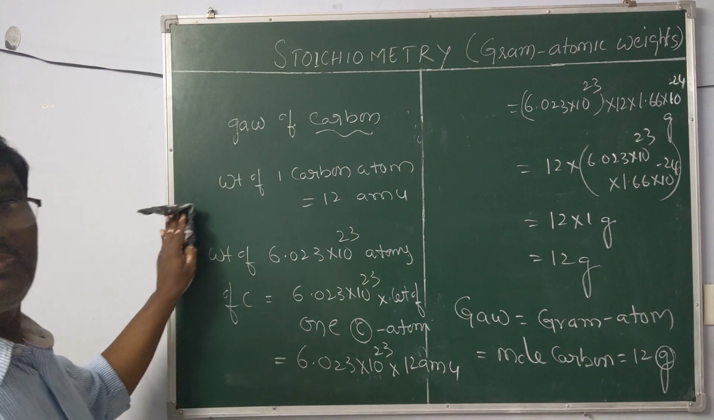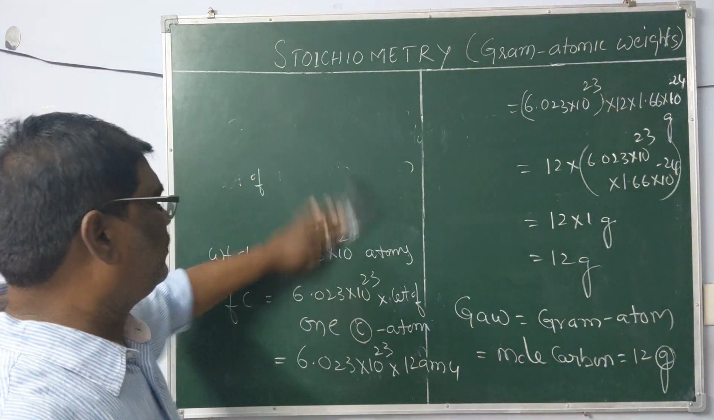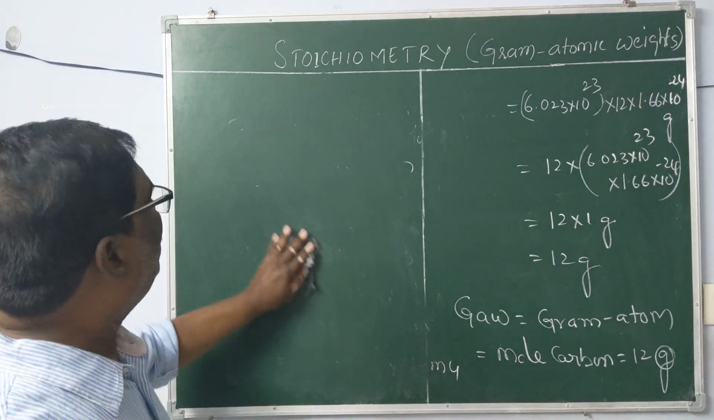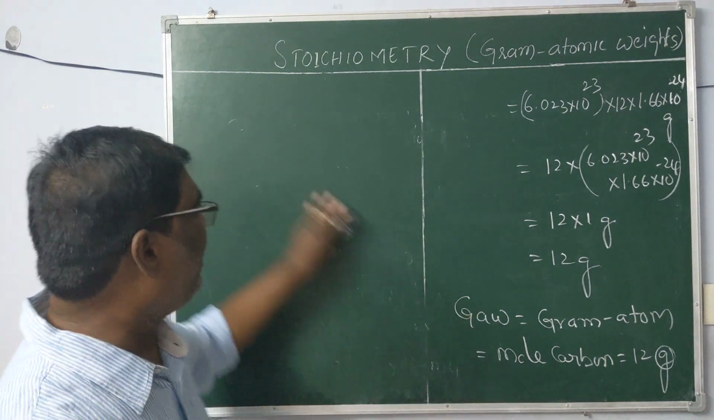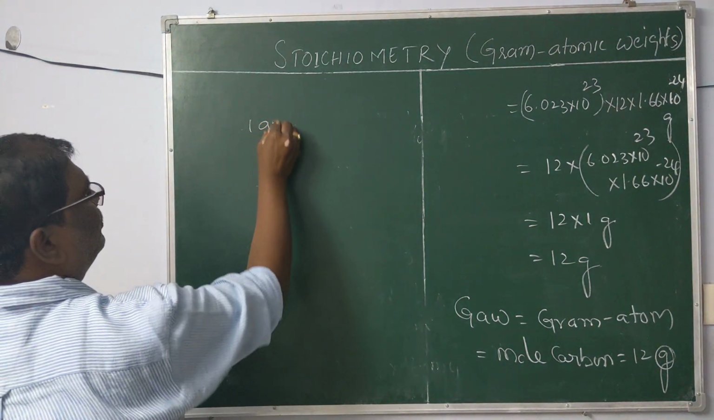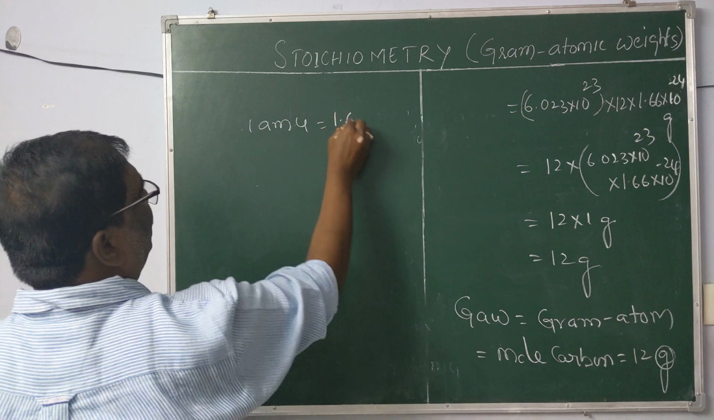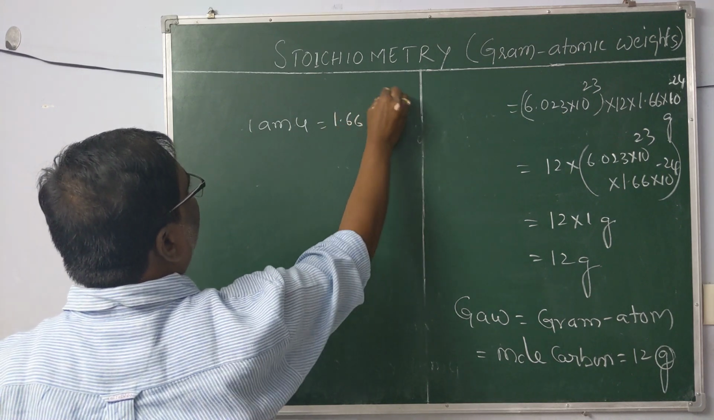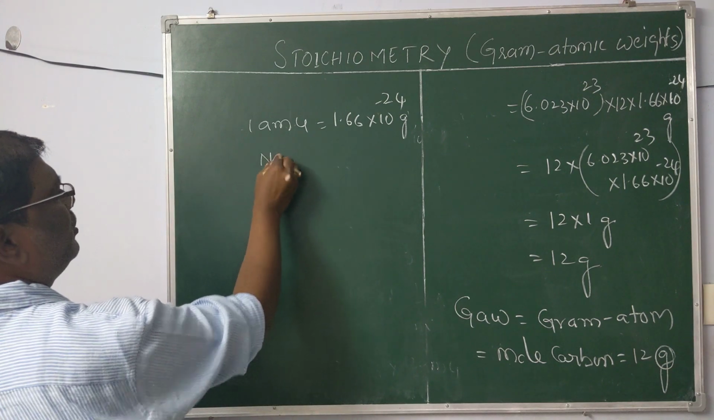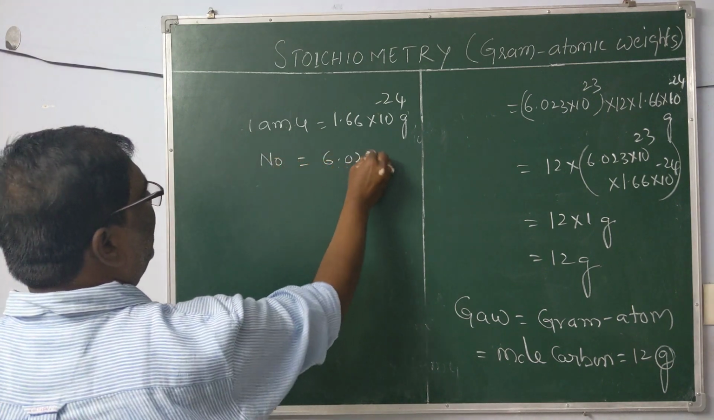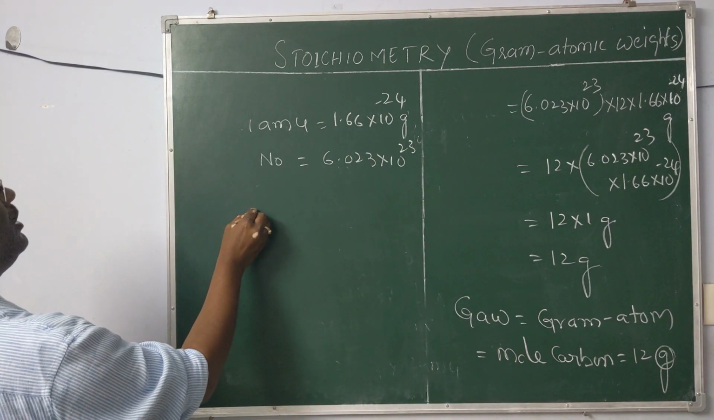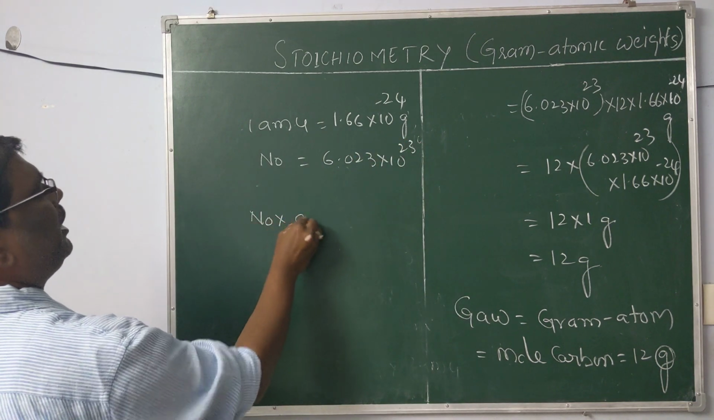Now the points to recall, the highlight points in this one are: 1 AMU is 1.66 into 10 power minus 24 grams. Next one, Avogadro number is 6.023 into 10 power 23. Avogadro number into AMU.